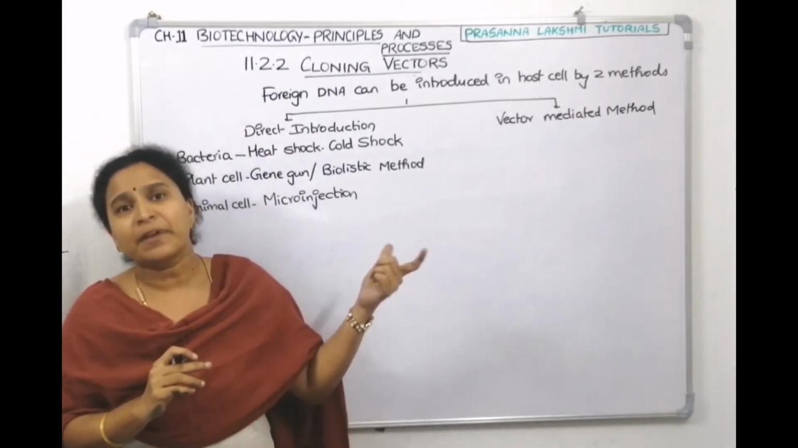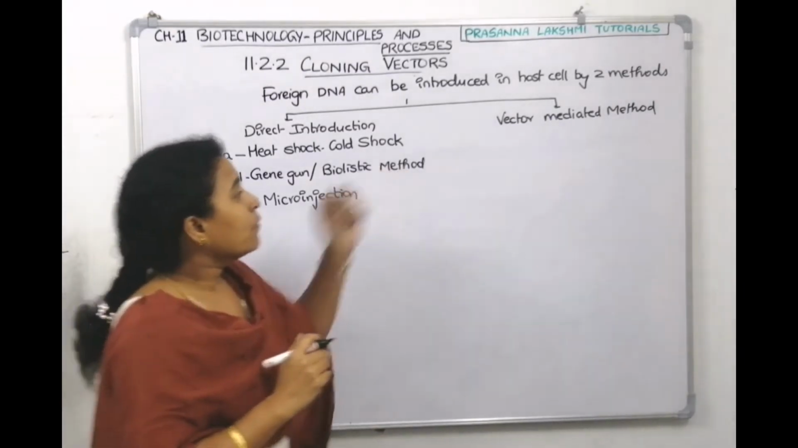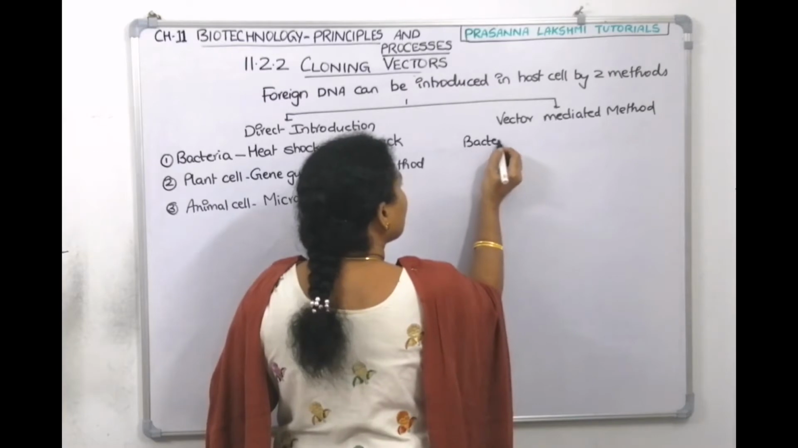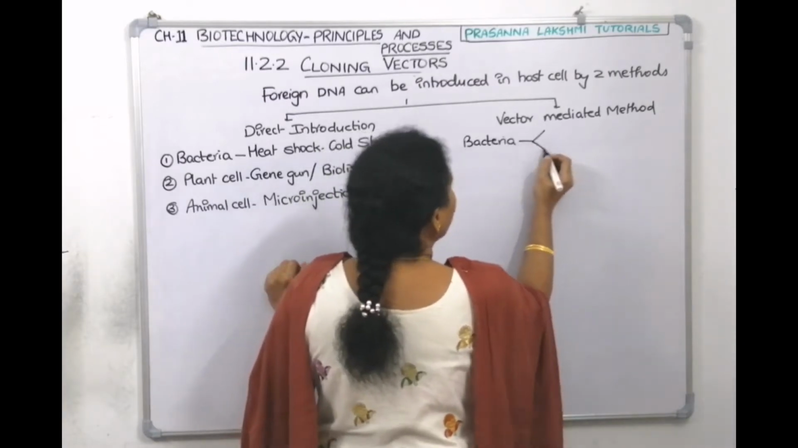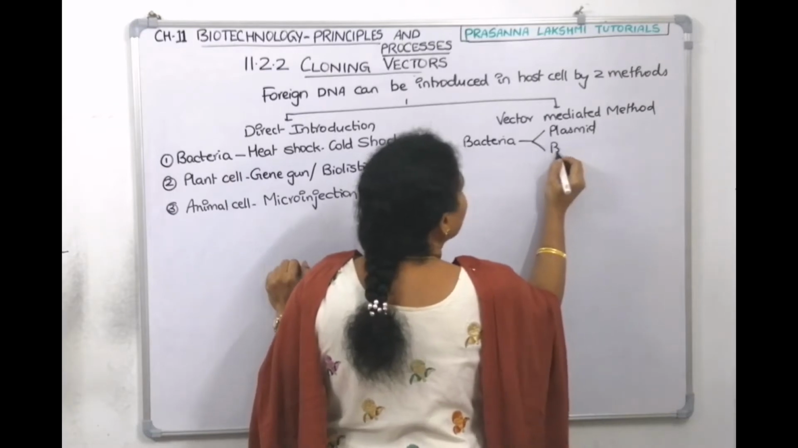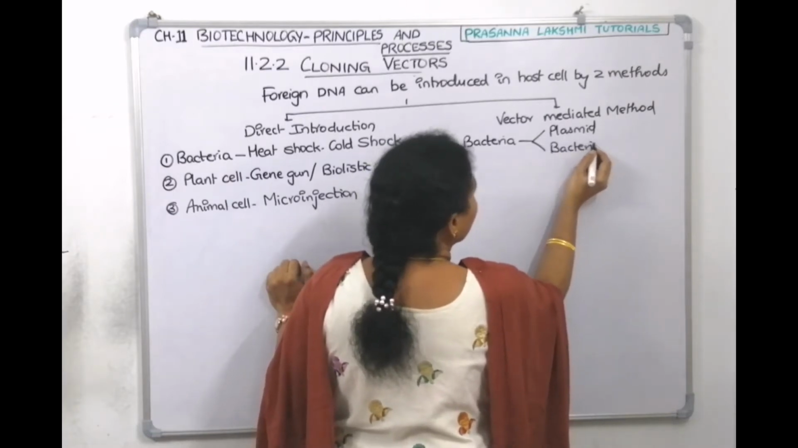Now with the help of a vector, we just now wrote it, right? With the help of a vector, if it is bacteria, can you tell me, is plasmid a vector or is bacteriophage a vector? Just now we wrote.